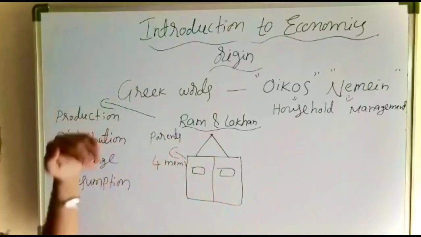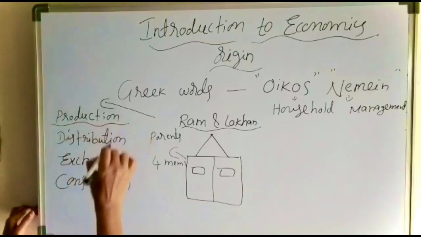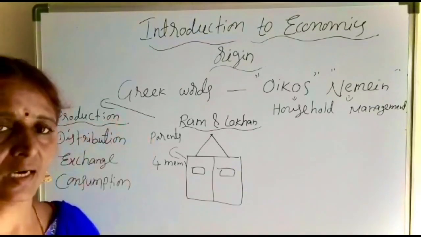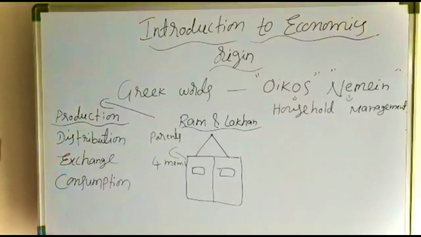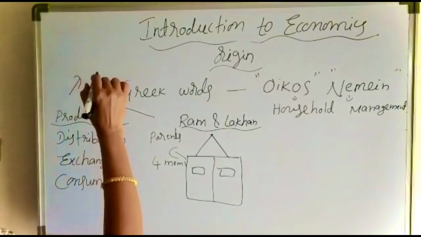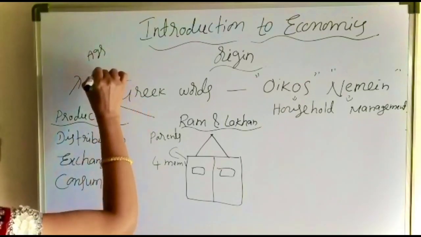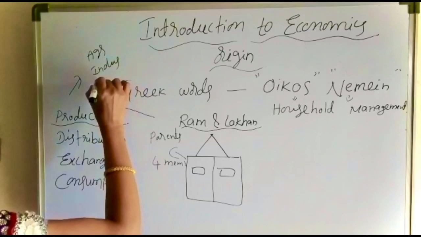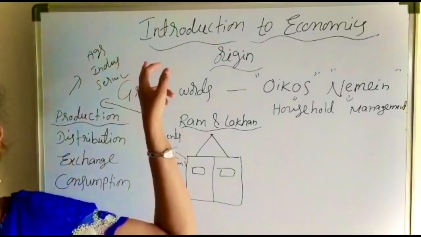Production, why is it called the economic activity? Production means creation of wealth or manufacturing goods and generating services. So production is continued in any economy. We can find the production process in agriculture, in industry and in the service sector. In the agricultural sector, cultivating the land and getting the output is called production.